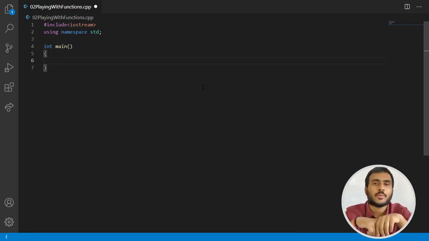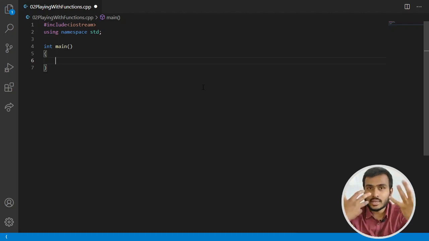Now, the important thing about the main function. The main function is the entry point and it needs to be there in our code, right? Now, what is the return type of the main function? The return type of the main function is int. In the previous video, I told you that if the return type of a function is, let's say, int, that means you need to return some integer value from it. If the return type of some function is float, that means you need to return a float value from that function, right? In the case of the main function, its return type is int, then why are we not returning any value from the main function? This is the first question.